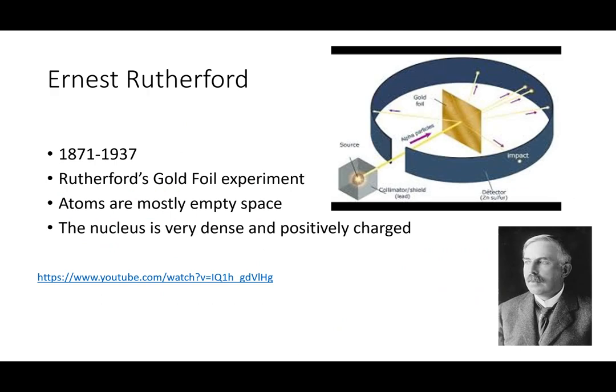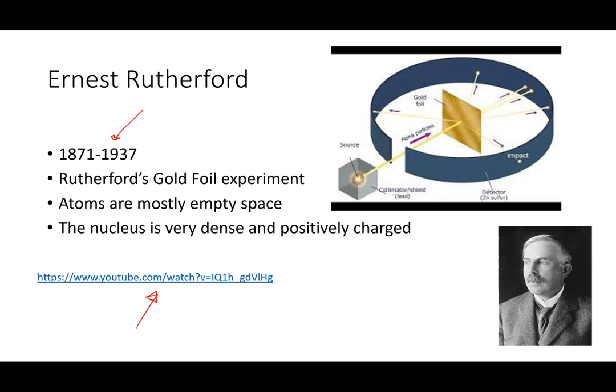Now that you've completed that simulation, hopefully you can see Ernest Rutherford's gold foil experiment here. Ernest Rutherford was alive during this time, and he's known for the gold foil experiment, which states that atoms are mostly empty space. Okay, this is a great video right here as well. If you want to go ahead and watch that, it will show you a model of this experiment. It doesn't have any audio, but if you follow along, it's a very good visual.